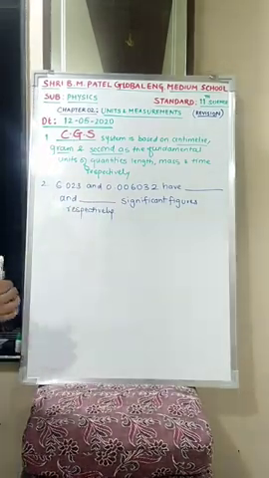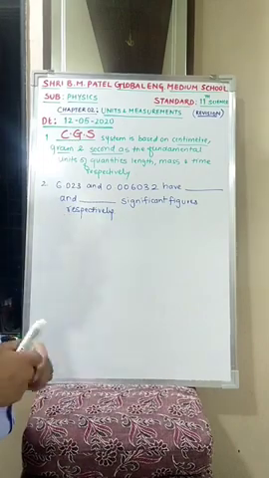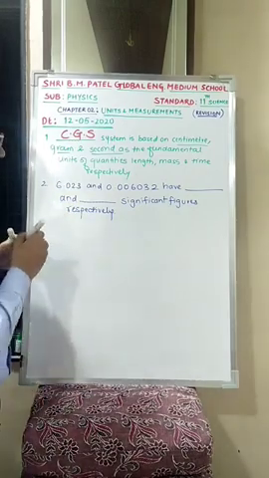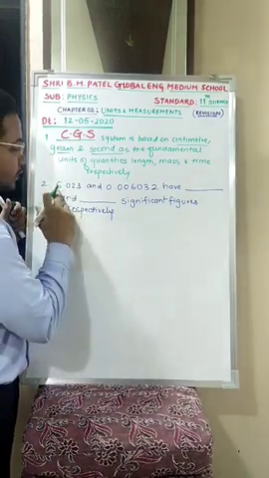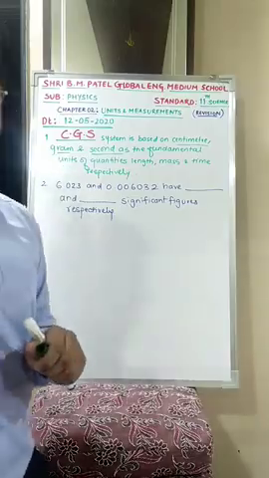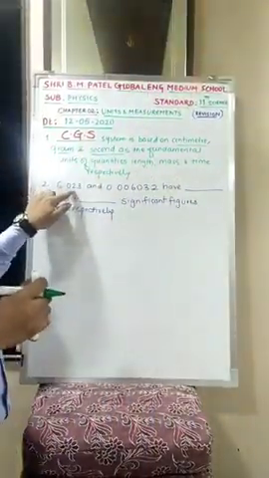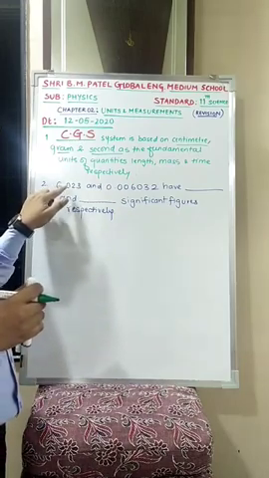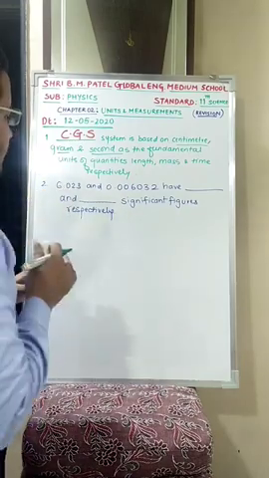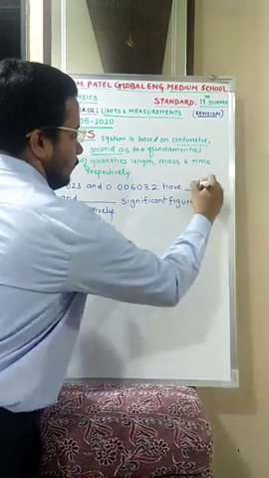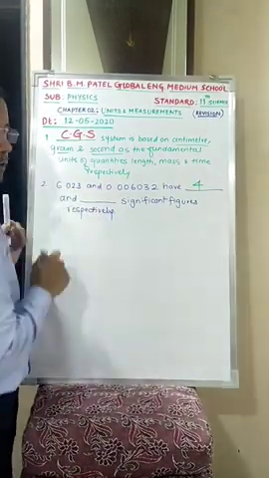Now the very first number you can see is 6.023. In the case of 6.023 you will be able to see that the 0 over here is between two non-zero digits, so you have to consider that 0 as a significant digit. So your answer is how much? 4. 1, 2, 3, 4.